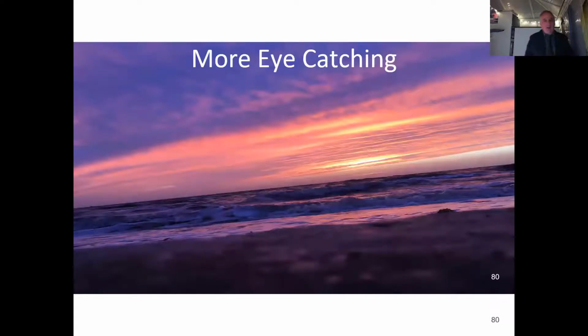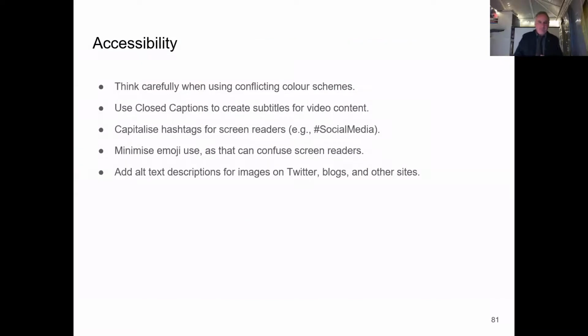So making things more eye-catching. We'll whiz through this, but it's really to get you thinking about things you can do to make your social media content more eye-catching and more visible and more accessible. From an accessibility point of view, which obviously will be important for your audiences, and it's particularly increasingly important now across all spectrums of communications, you need to think about using contrasting color schemes. Where possible, use closed captions to create subtitles for video content. If you're using hashtags, then capitalize hashtags for screen readers. It makes it easier for it to be seen.